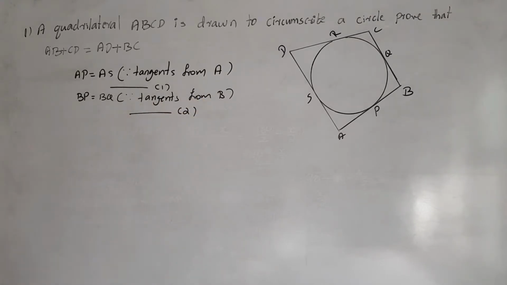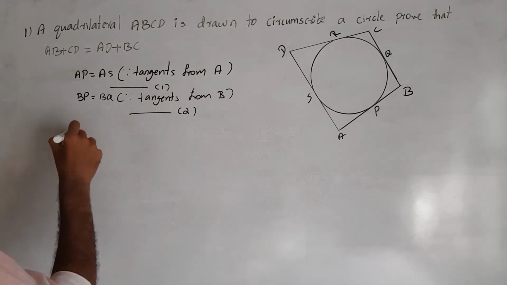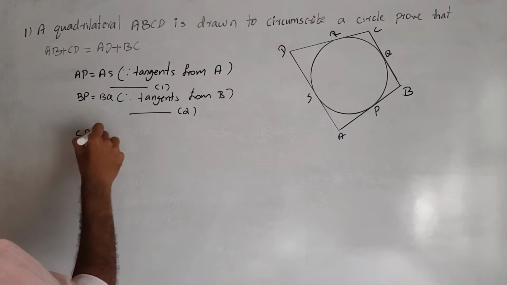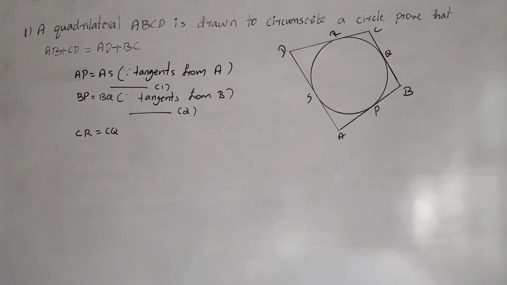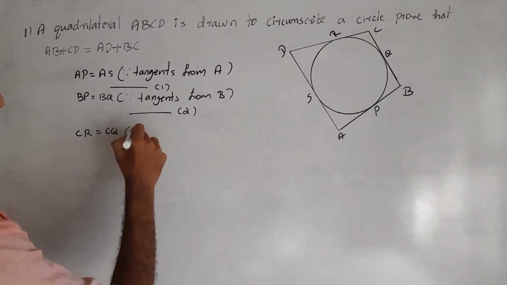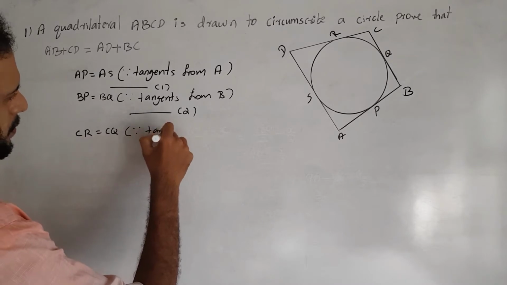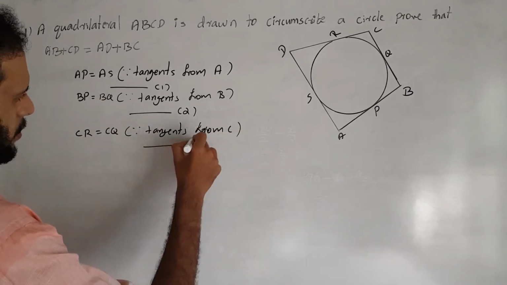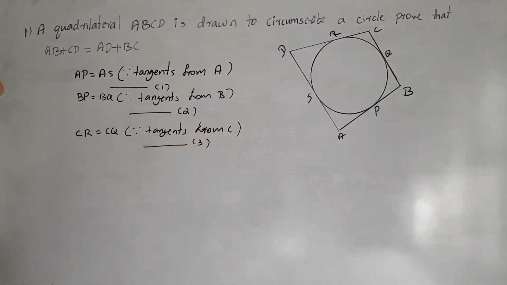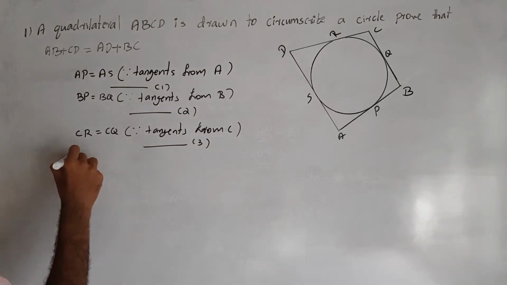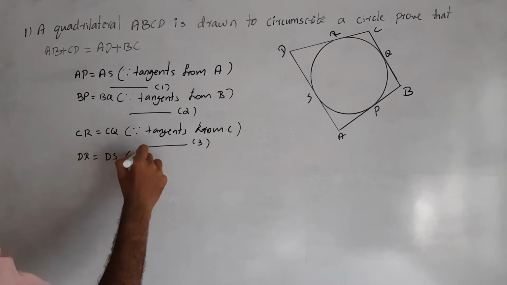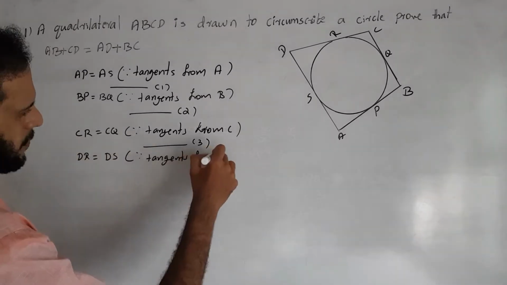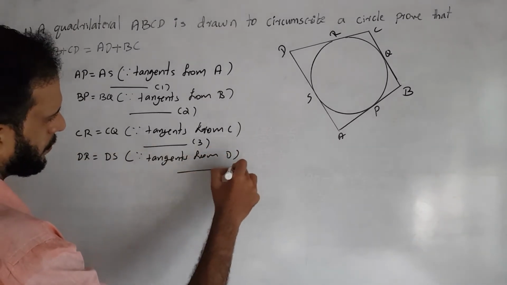Okay, so next, the same, what do we get? Yes, CR is equal to CQ. What is the reason? Since tangents from C, equation 3. The next, yes, DR is equal to DS. What is the reason? Since tangents from D, equation 4.